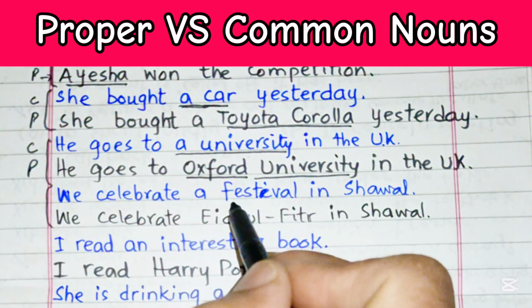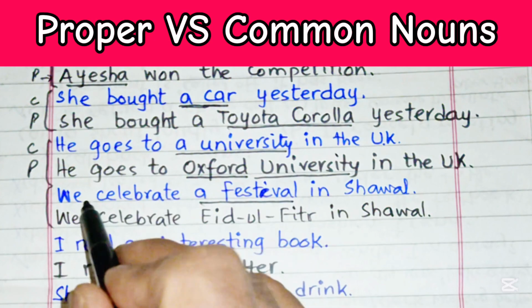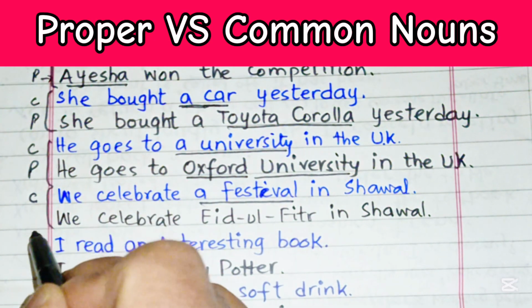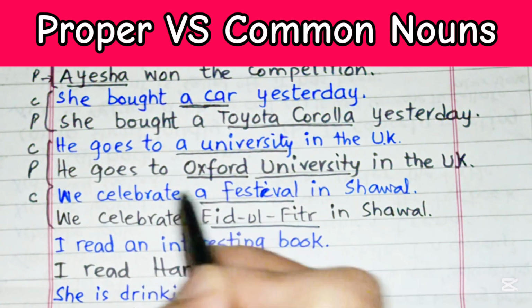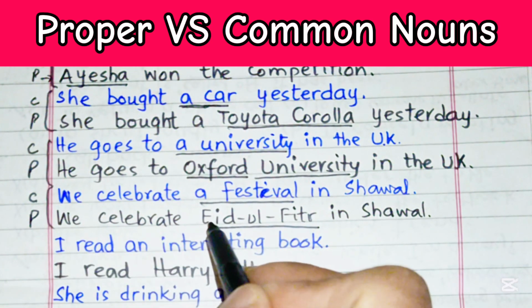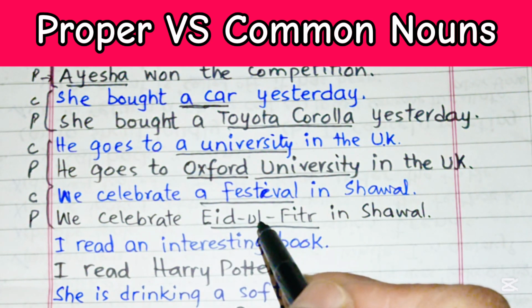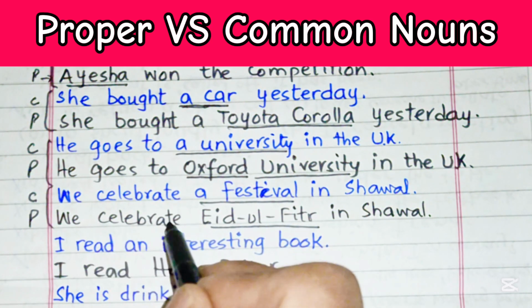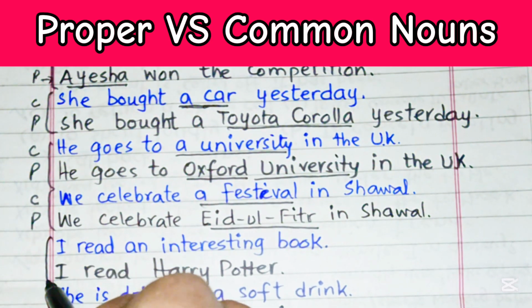Now look at this pair. We celebrate a festival in Shawwal. So here, a festival means any festival. So this is a common noun. But if we say we celebrate Eid al-Fitr in Shawwal, then Eid al-Fitr has an initial capital and it is the name of a special festival that is celebrated on the 1st of Shawwal every year. So we celebrate Eid al-Fitr in Shawwal. This is a proper noun.